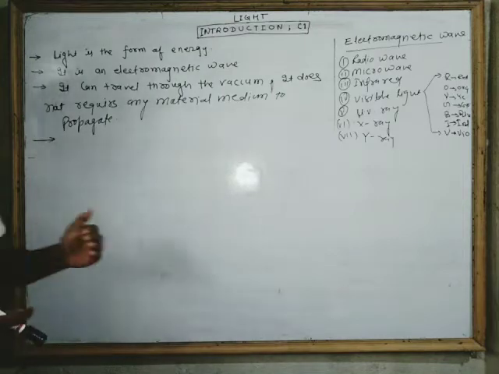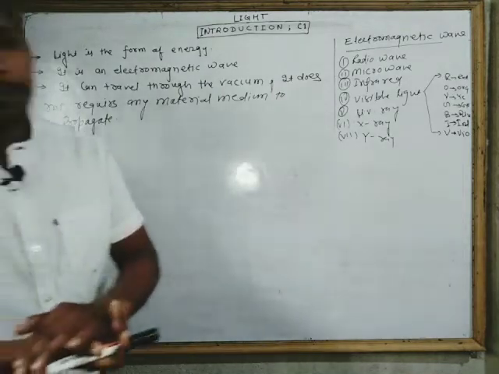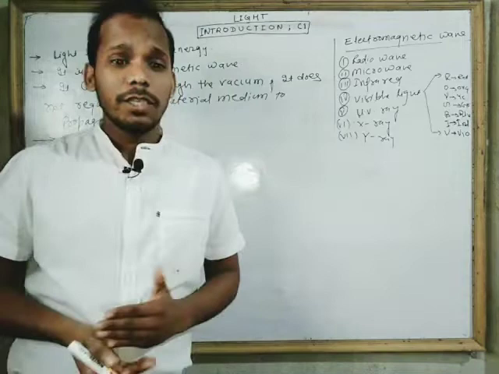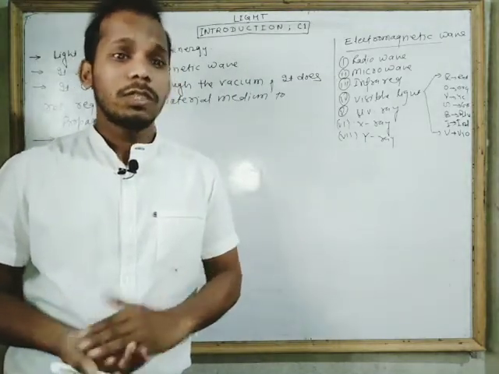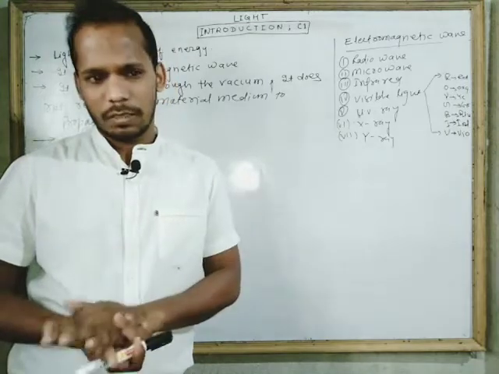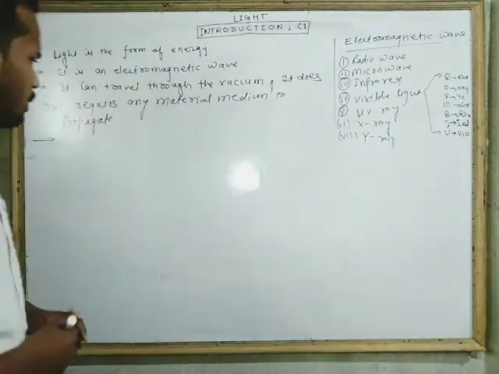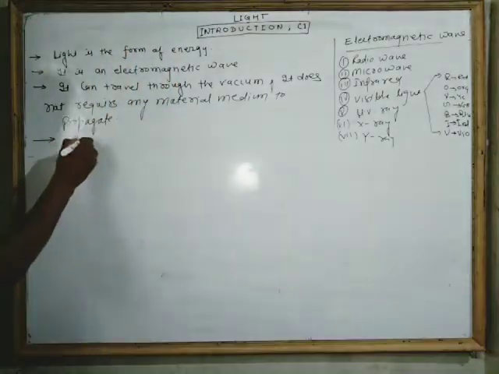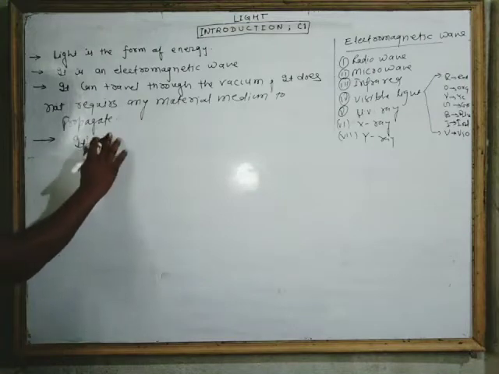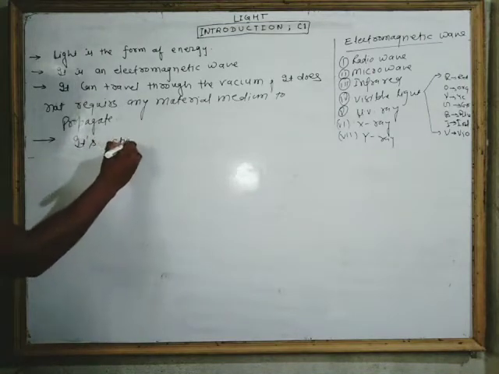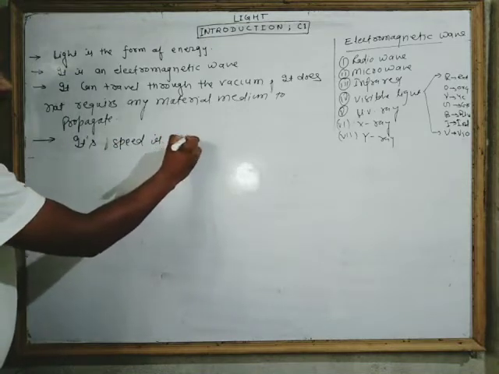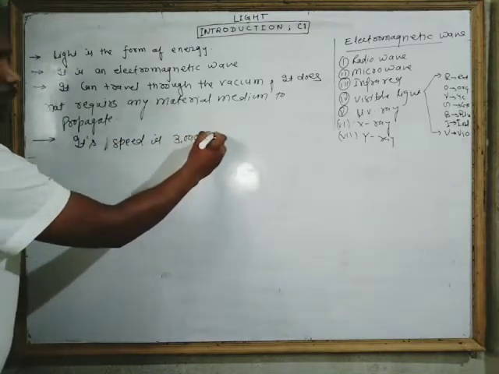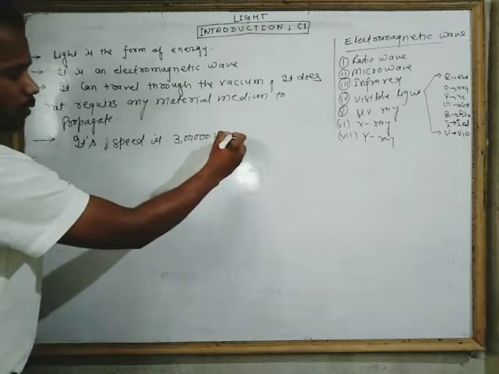Next property of electromagnetic wave is its speed is very high. It can travel up to 3 lakh kilometer in 1 second, in vacuum. Its speed is 3 lakh kilometer per second.